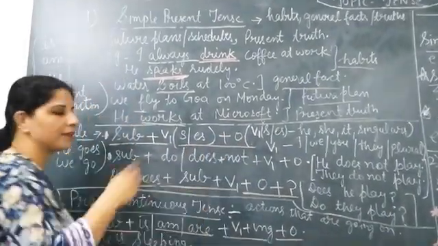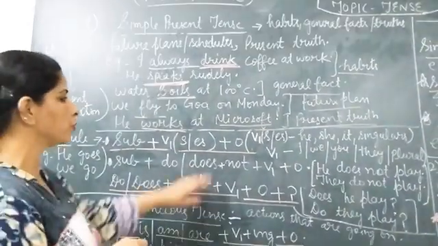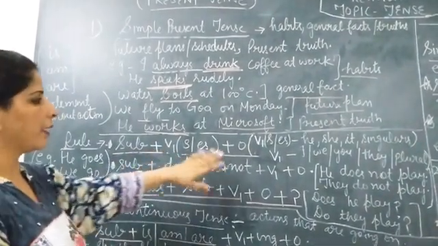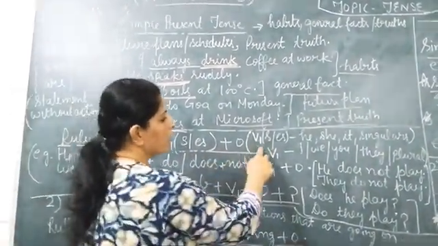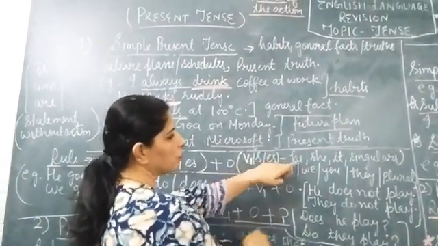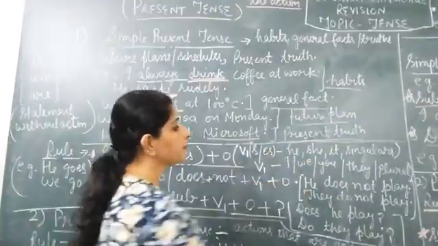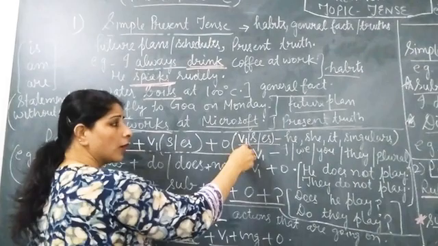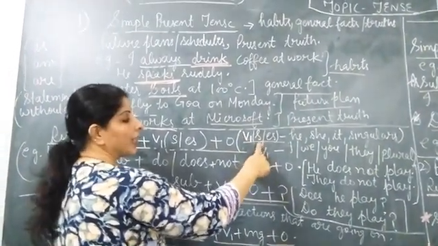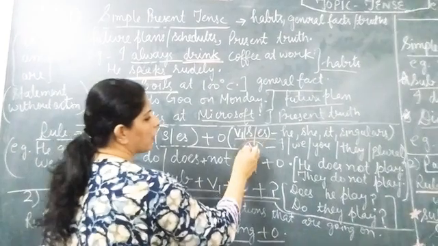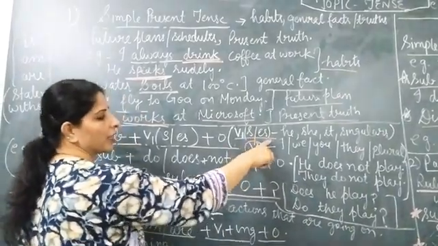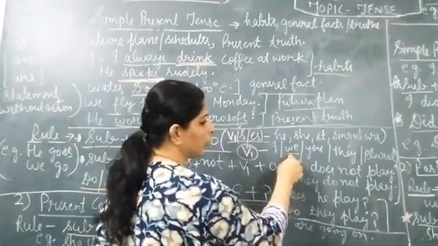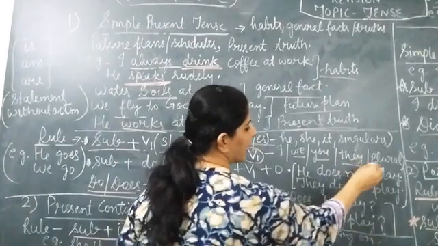We discussed in our previous video also where we need to use s or es and where we need to use the base verb only. I have written here also: S or ES. And the plain base verb, without S or ES, we use with first person, that is I, we, you second person, they and plurals.